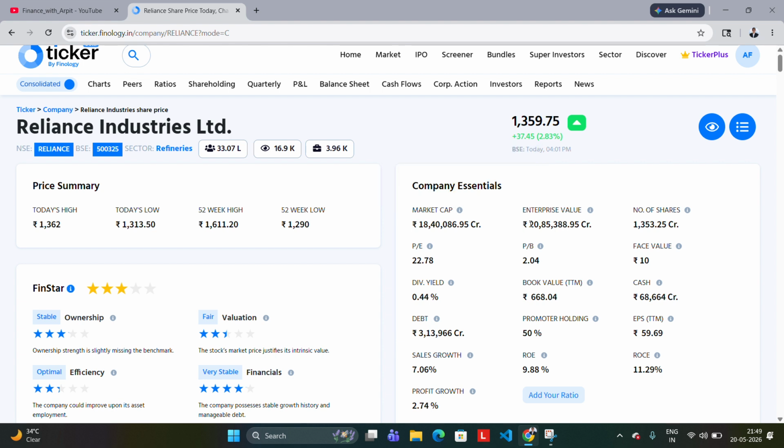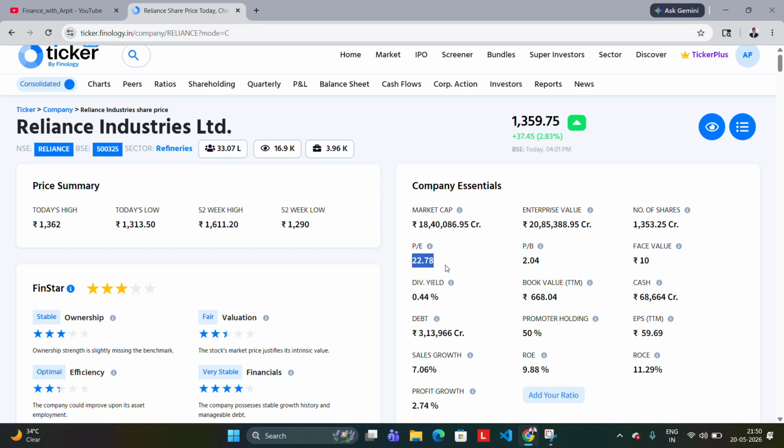The enterprise value means if you want to buy that company currently, then what is the value? It is the market cap, plus all the cash reserves, all the debt and everything is added, and then this enterprise value is made. How many shares are there? If you divide the market value by the share price, it will be the number of shares, right?